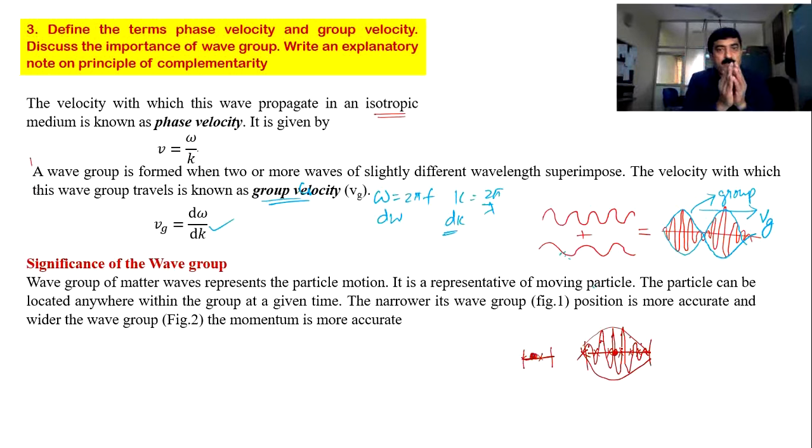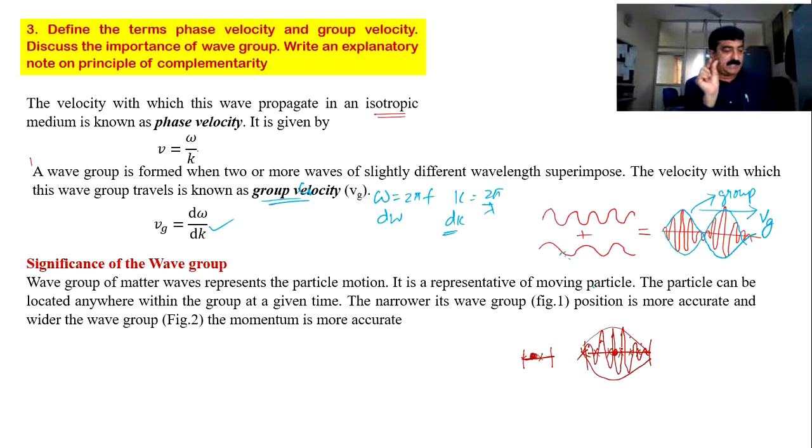If the group is small, position is accurate. On the other hand, if the group is big, please follow carefully, position is not accurate, but its momentum can be measured accurately. So what I mean to say is, for smaller groups, definitely the particle is no more a particle, it won't be at a single place.